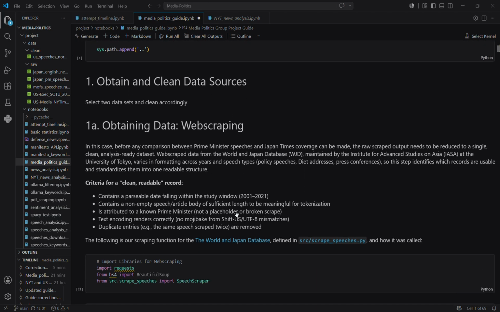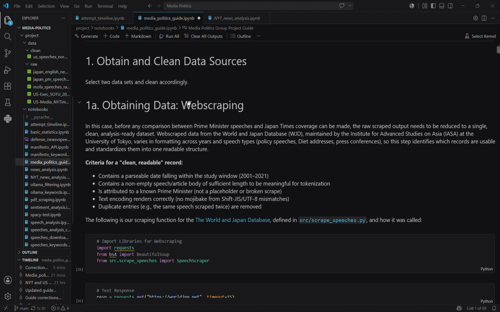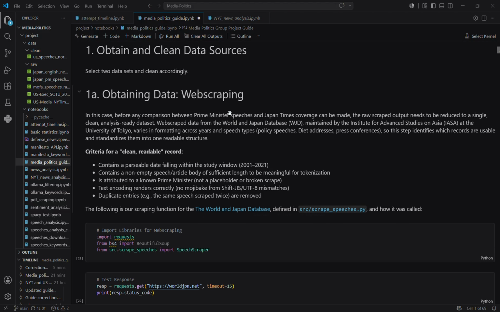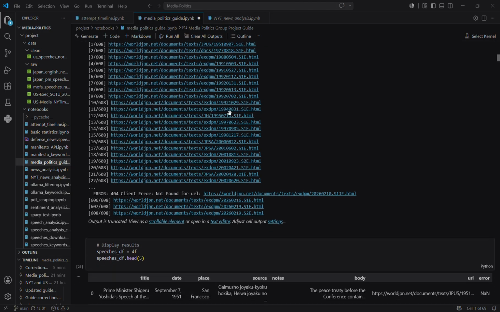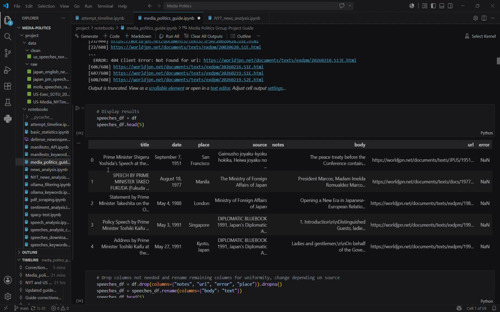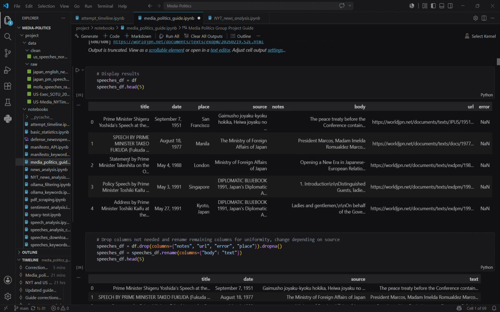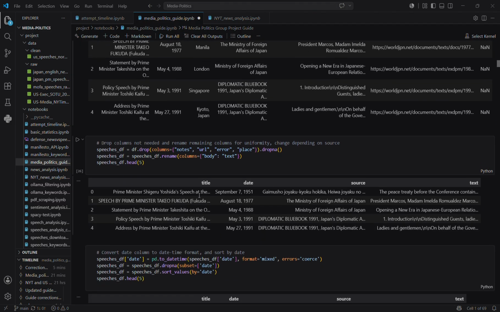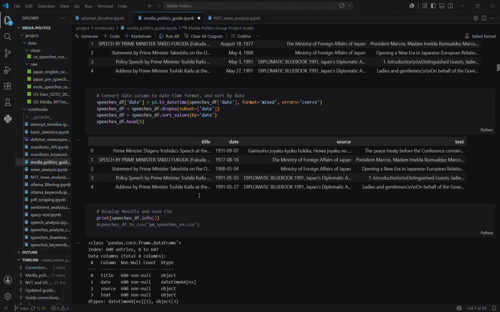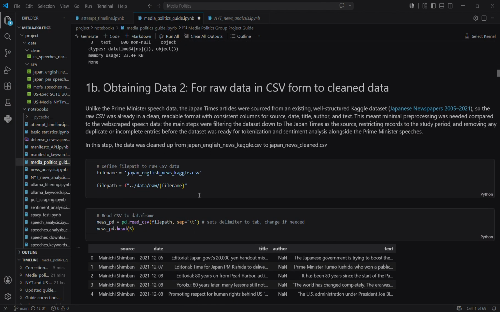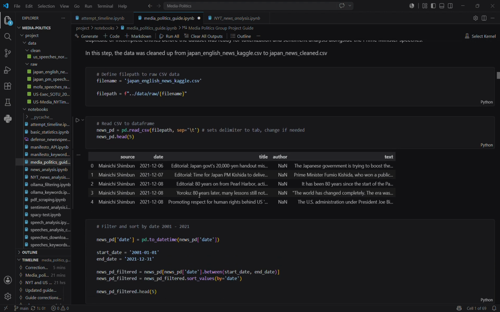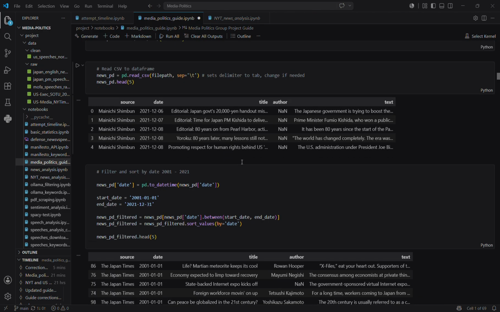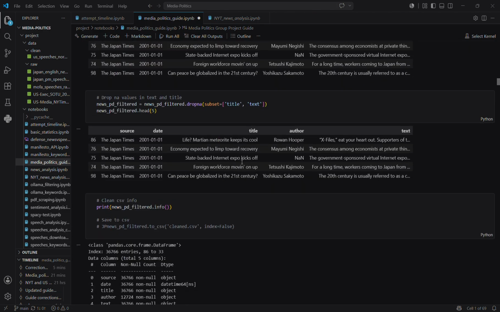First, we began by obtaining and scraping the data from two different data sets. The first is the University of Tokyo's World and Japan database, which contains Japanese prime minister speeches. Since this is a set of speeches in text form, we did web scraping in order to make it readable in the Python file. The second is a Kaggle dataset containing the Japan Times articles from 2005 to 2021, and this was already in a nice CSV file, so we simply added the data in there.